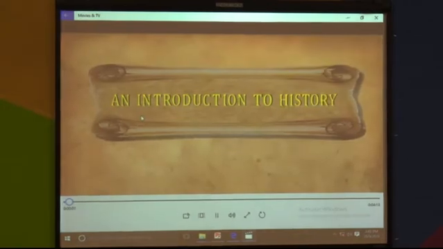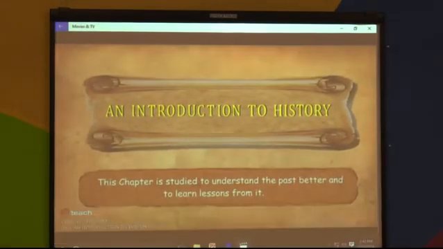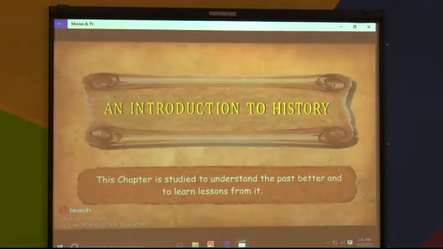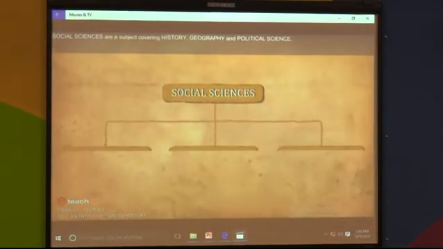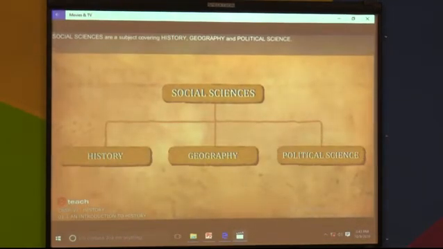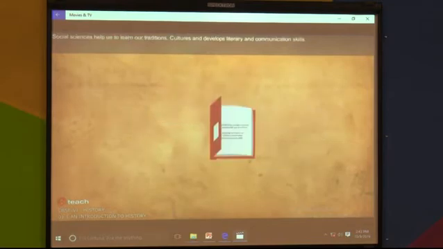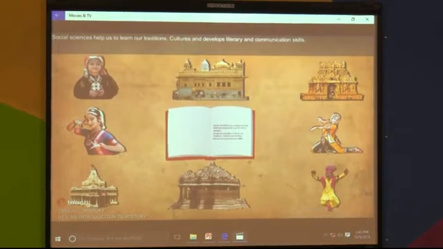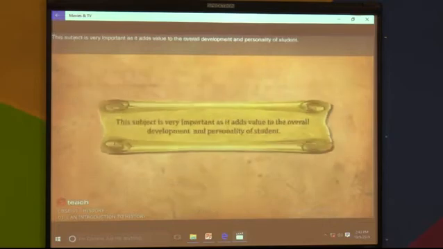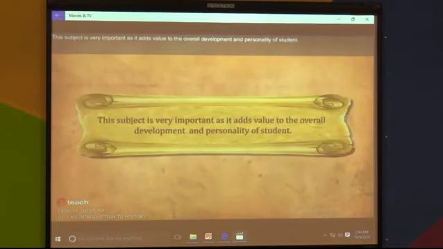An introduction to history. This chapter is studied to understand the past better and to learn lessons from it. Social sciences are a subject covering history, geography and political science. Social sciences help us to learn our traditions and cultures and develop literary and communication skills. This subject is very important as it adds value to our overall development and personality.